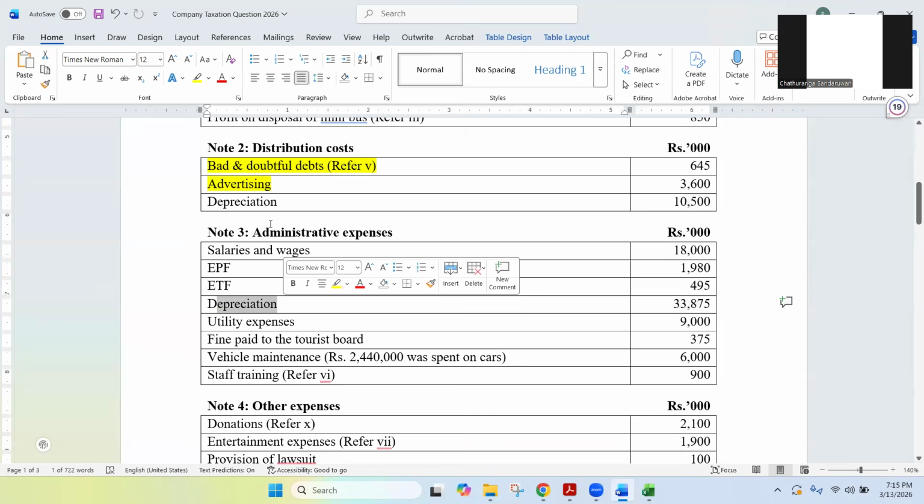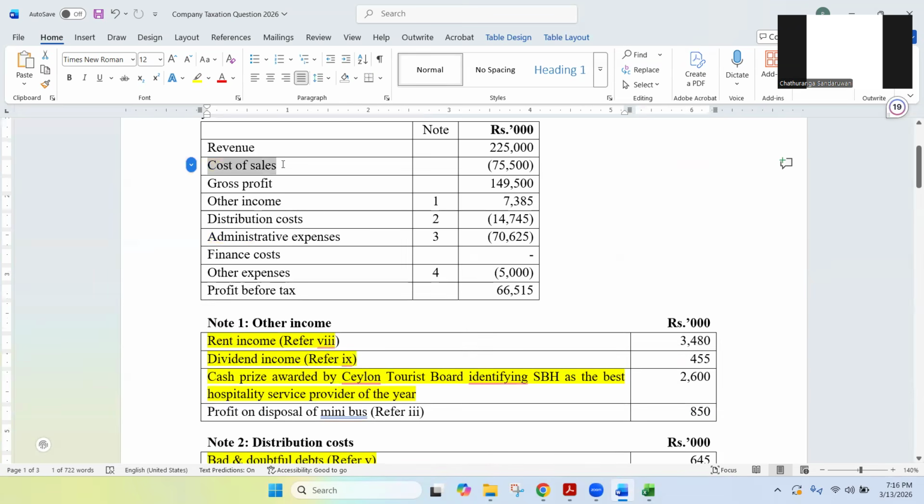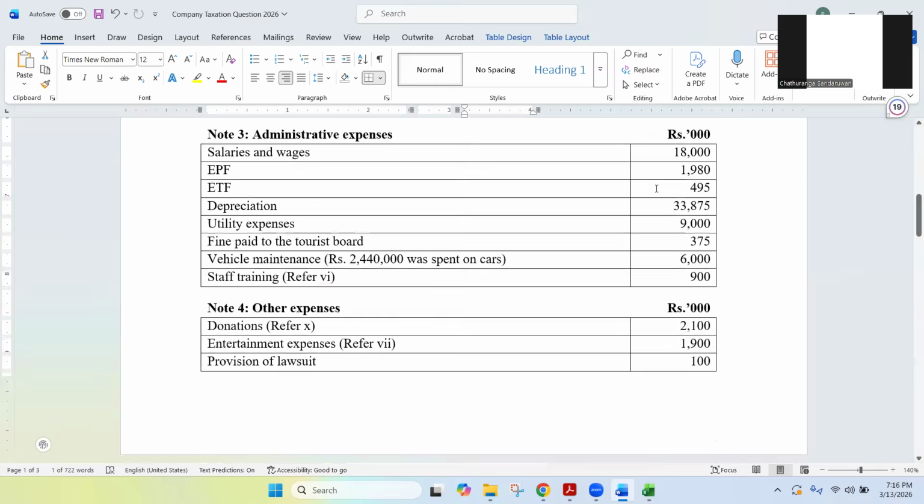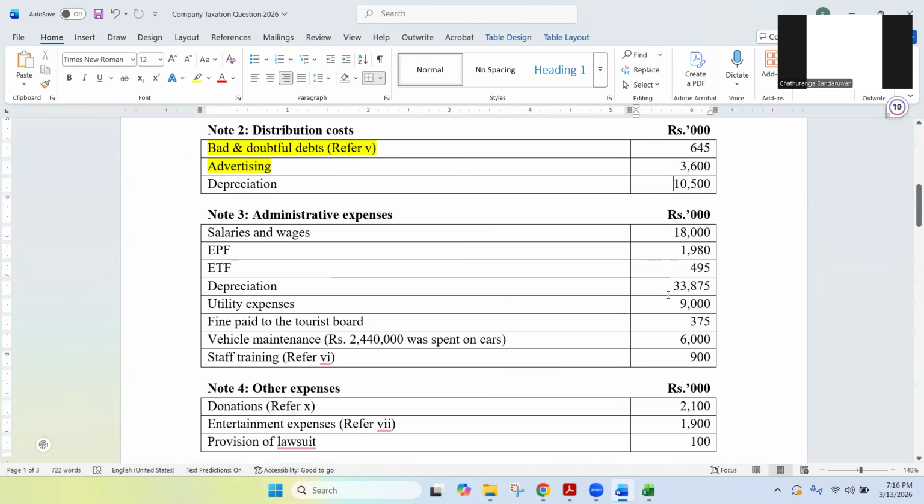When it comes to cost of sales, sometimes there can be other machines or equipment used for manufacturing or service providing purposes, and that overhead depreciation is considered under cost of sales. So when you see the cost of sales figure, you can't see the depreciation amount that went into cost of sales. Because of that, if you just take depreciation of distribution and admin together as 44,000, that's completely wrong.